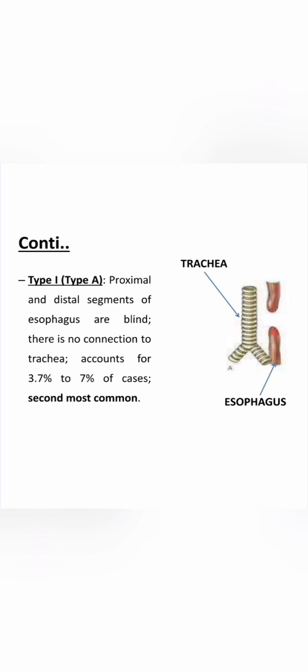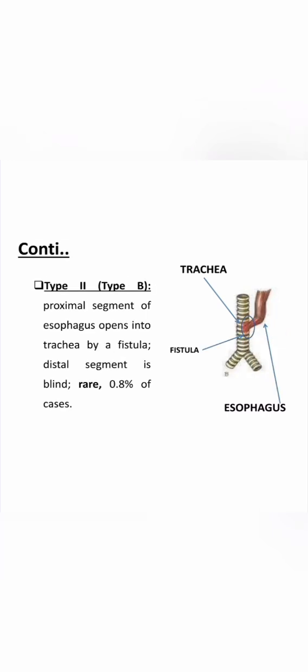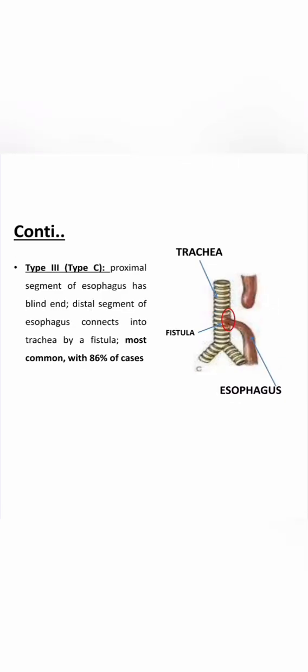It is classified into 5 types. In type 1, the proximal and distal segments of the esophagus are blind. So here the distal part and the proximal part both end blindly. There is no connection to the trachea. This type is commonly seen in 3.2 to 7% of tracheoesophageal fistula cases.